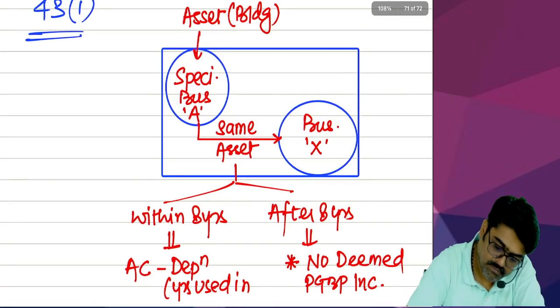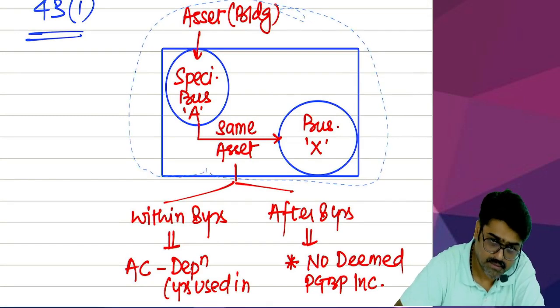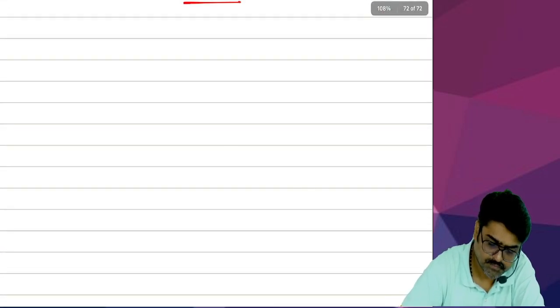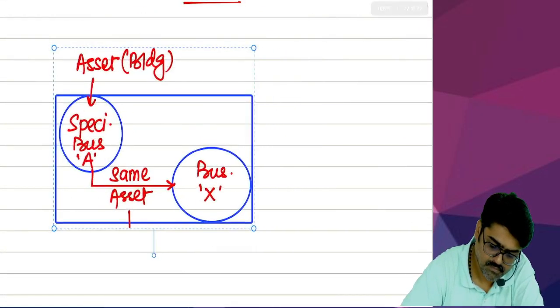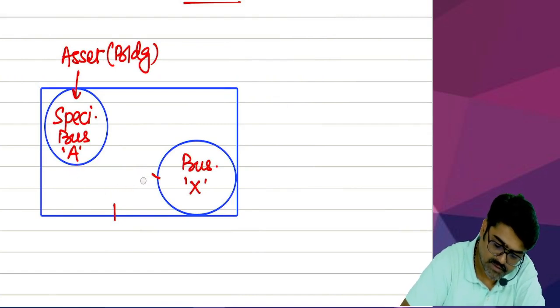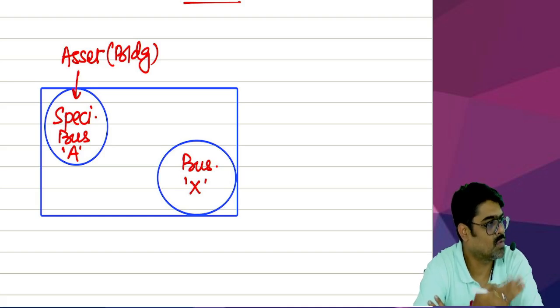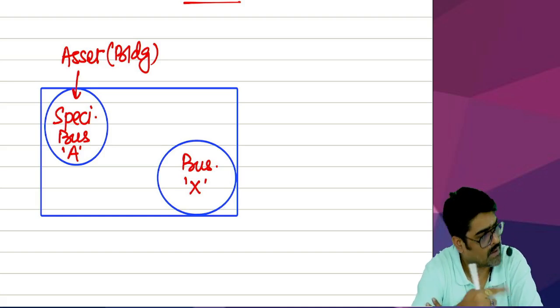Same thing I am taking. Copy and paste. The asset is there in your specified business. Yes or no? If you wanted, you could have used the asset in another business.